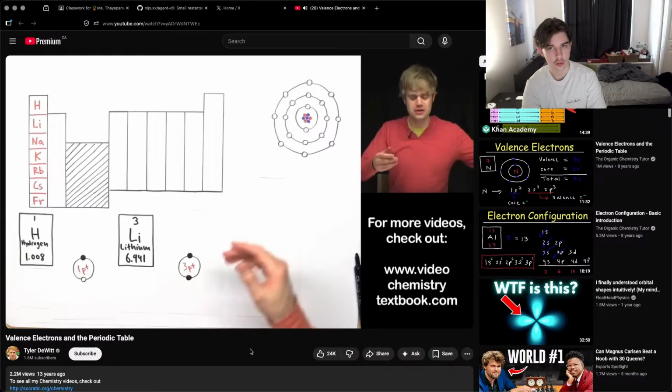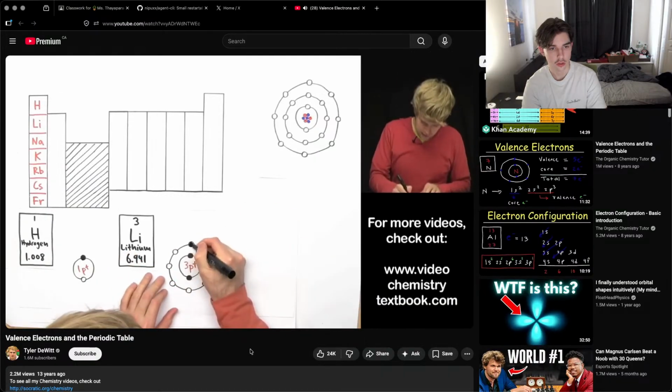And now we're going to want to go to the next energy level. Now that starts to get filled. So now it's going to look like this. Now we're going to start thinking about the second energy level. The first one's filled, and now 1 electron is going to go here in the second energy level.